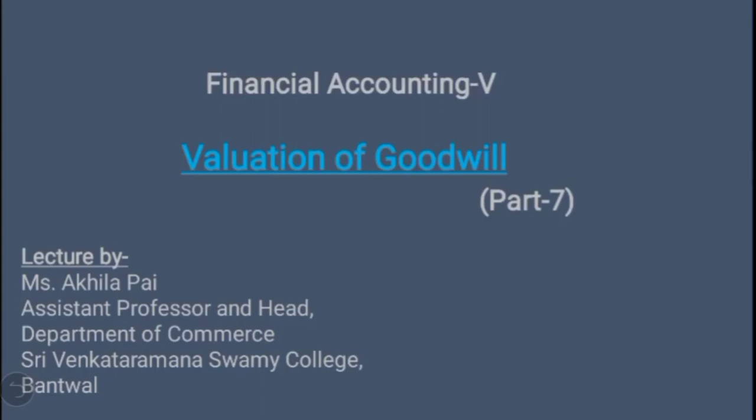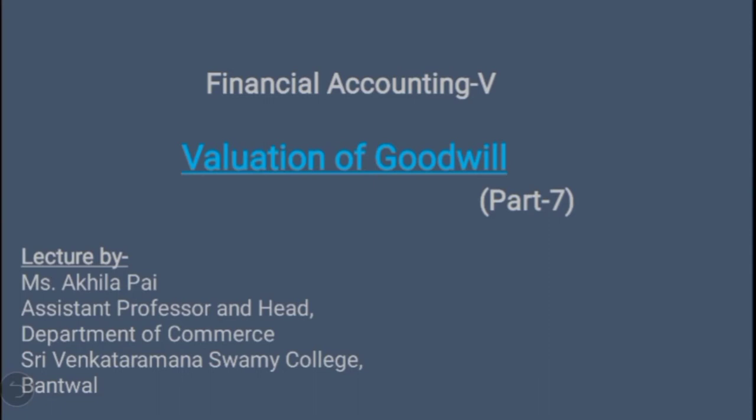Dear students, welcome to the 7th session on the chapter Valuation of Goodwill. In the previous sessions, we have already completed the first two methods of valuation of goodwill, that is, average profit method and super profit method. In this session, I am going to cover the remaining two methods, that is, capitalization method and annuity method.